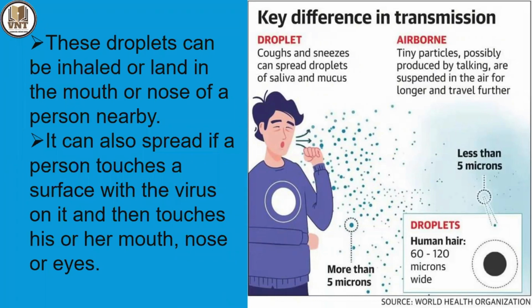The coronavirus structure is less than 5 microns. For example, compare it to human hair, which is 60 to 120 microns. In the wide angle view, compared to the human hair, the coronavirus is less than 5 microns. See the structure and the example: less than 5 microns for droplet infection.